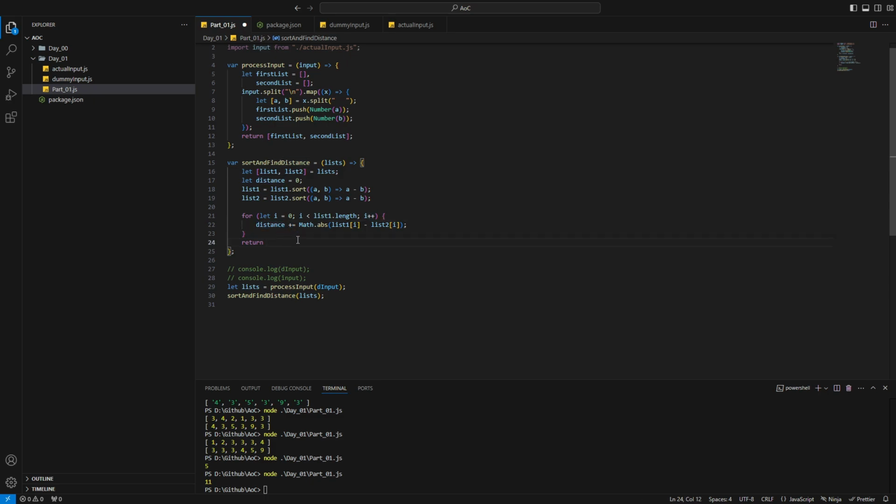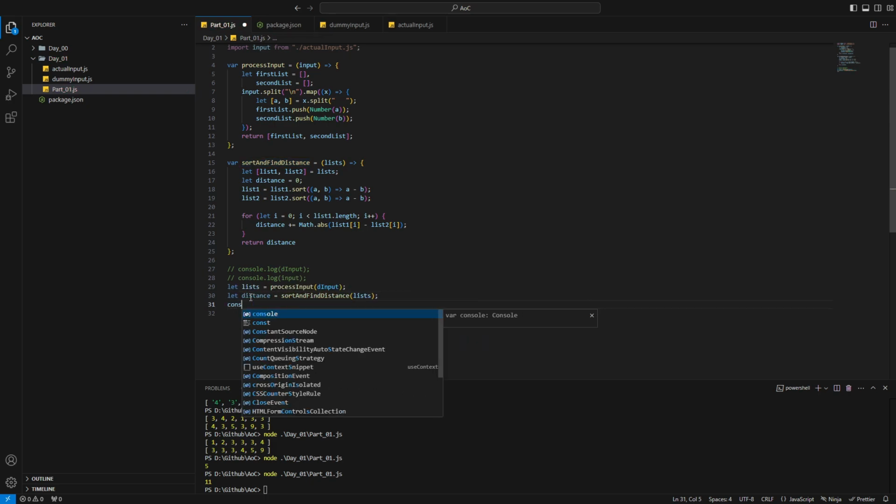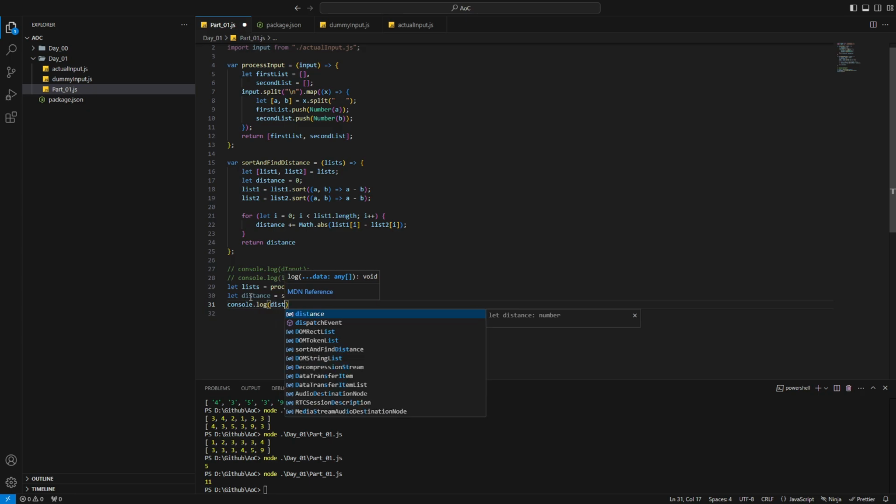It's been some time since I wrote code in JS. I use C# once in a while and Python, so in that there is a len and size and all that. So yeah, I messed up a few times, but here, we're done. So now we get the distance, and finally we can console log the distance.